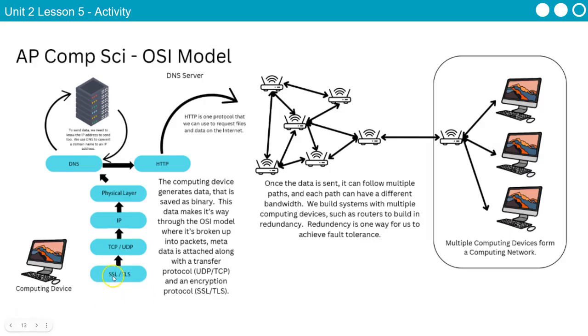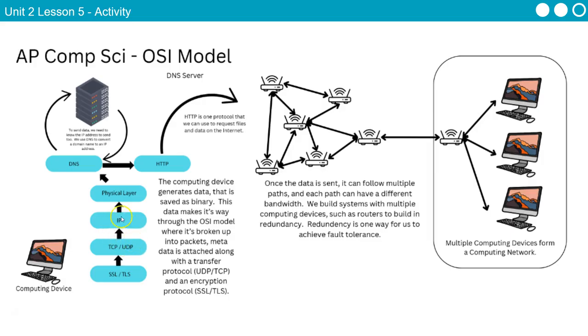So now we add a little bit of metadata that tells us the encryption, SSL or TLS. It then goes to the next layer of that OSI model where we're going to add some more metadata to tell the computer whether we're using TCP or UDP. Do I care about error checking and accuracy, or do I care about speed? So I add that as some metadata.